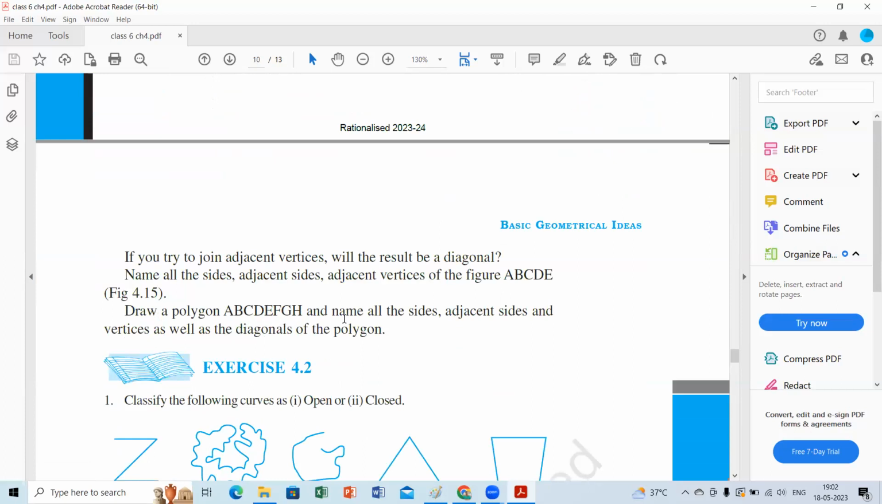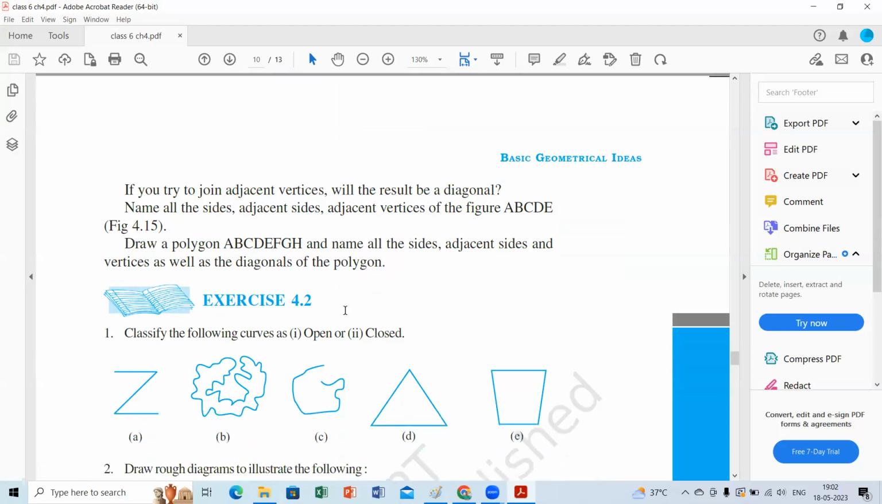Now draw a polygon. Name all sides, adjacent sides, vertices and diagonals. You can take A, B, C, D, E, F, G, H, and name the vertices. You have to draw the polygon with the names A, B, C, D, E, F, G, H. And adjacent sides 1, 2, 3, 4, 5, 6, 7, 8-sided polygon. 8-sided octagon, very good. Octopus has 8 legs, so this is an octagon.